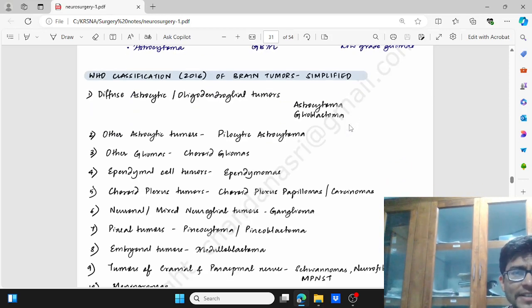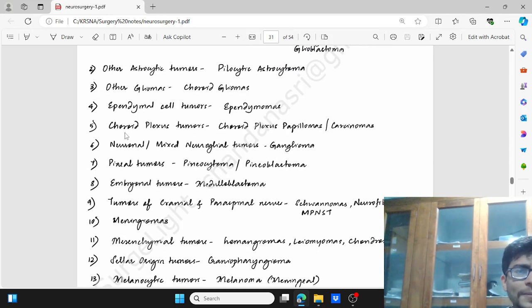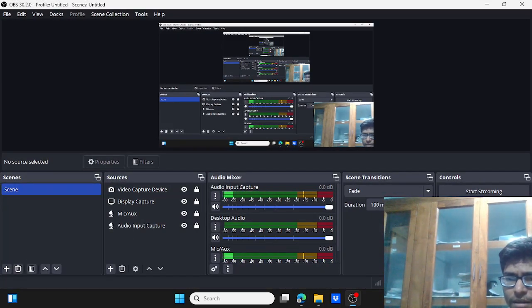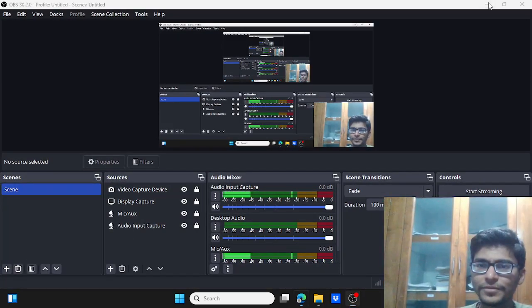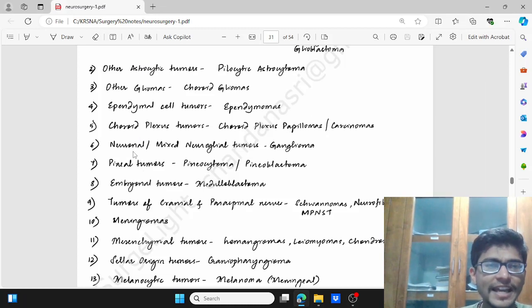Now we see the WHO classification 2016 of brain tumors. Firstly, it is diffuse astrocytic and oligodendroglial tumors. They include astrocytoma or glioblastoma. Another astrocytic tumor is the pilocytic astrocytoma. Other gliomas are the choroid gliomas. Ependymal cell tumors are the ependymomas. So others like neuronal and mixed neuronal-glial tumors like the ganglioglioma, choroid